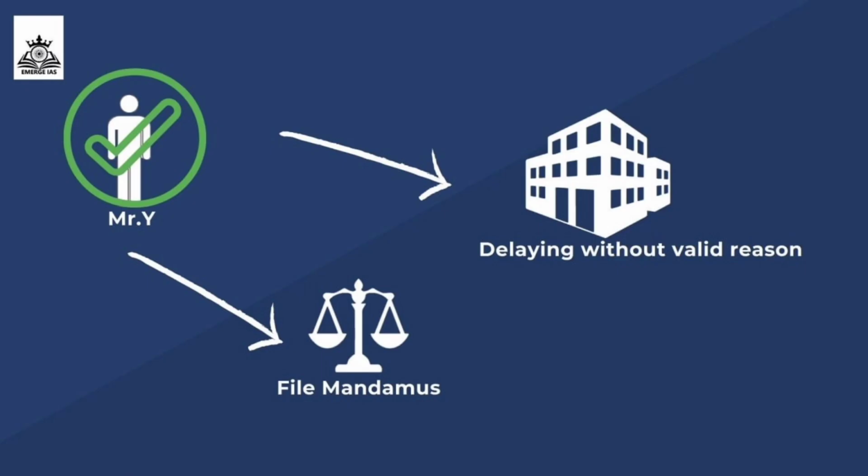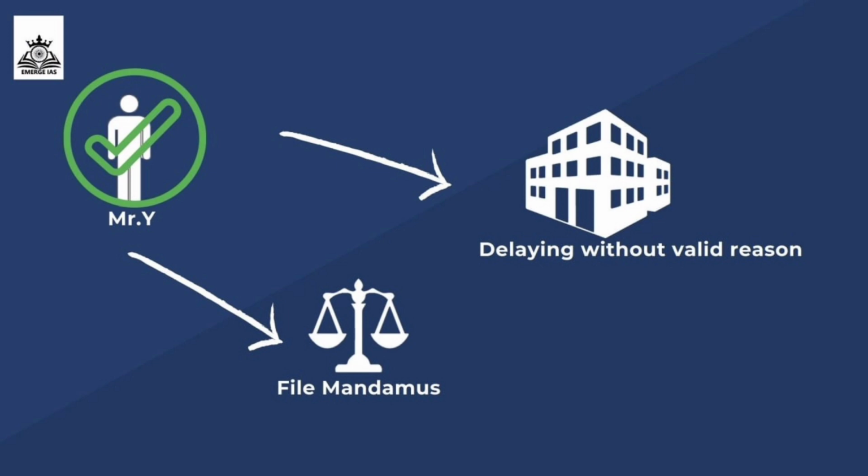Let's say a citizen named Mr. Y has applied for a government job and has fulfilled all the necessary requirements. However, the concerned authority is deliberately delaying the appointment without any valid reason, even though he is eligible and he fulfilled all the requirements, and this authority is delaying his appointment. So there is no valid reason why they are delaying his appointment.